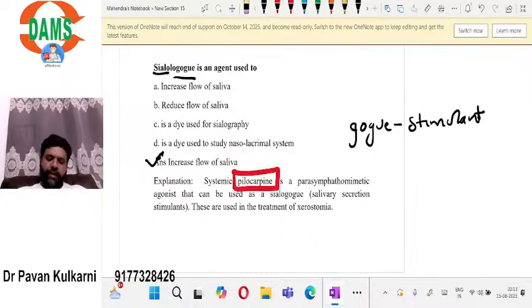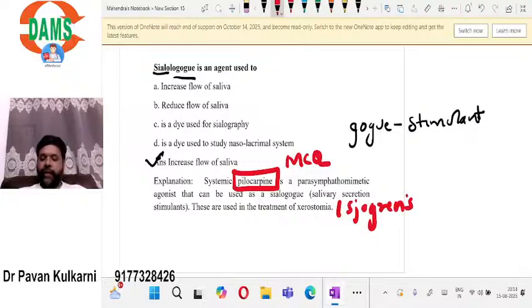Please remember this. Pilocarpine is used in the treatment of xerostomia, or they can ask you in Sjogren syndrome, which medication can be useful in the treatment of Sjogren syndrome? Then your answer should be pilocarpine.